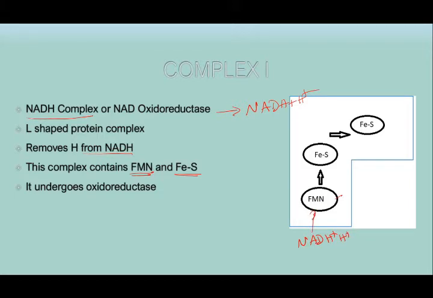It takes off some hydrogens and they are converted into electrons, which are transferred from one iron in the form of 2 plus to another iron in the form of 3 plus, and the hydrogens are taken up and thrown into the space here, as H plus. These are protons, and the electrons produced here are transferred to the next complex. This is the transporting of electrons to the other complexes.